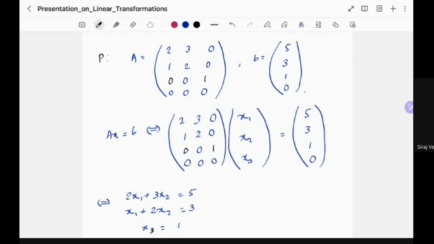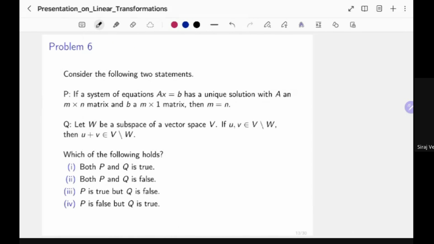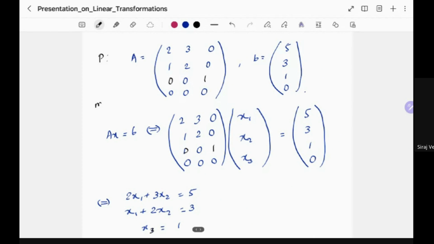So now x2 equals 1. And from the first two, you can see that since these are linearly independent equations, the coefficients are not proportional. So you will have two distinct, non-parallel lines, and they will intersect and produce a unique solution. So P is definitely wrong because m is not equal to n. In this case, your m is 4, you have 4 rows, and n is 3. So that's the story with P.